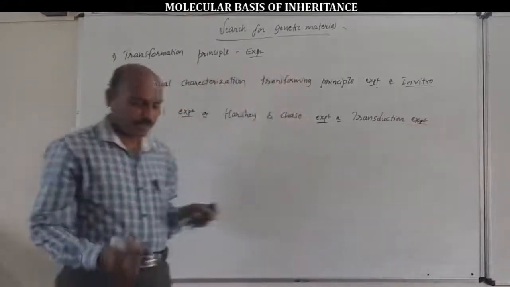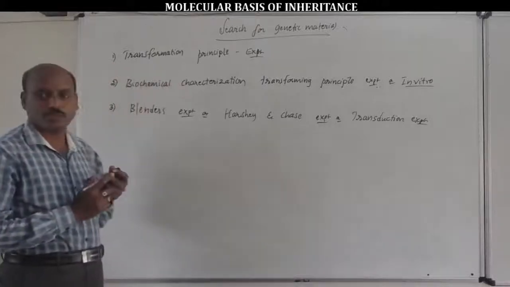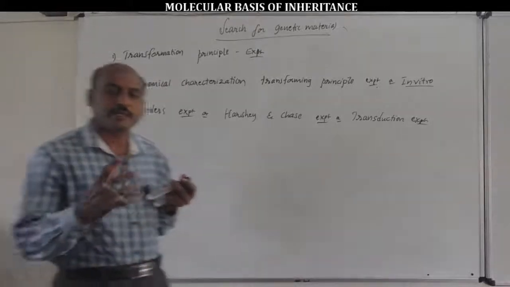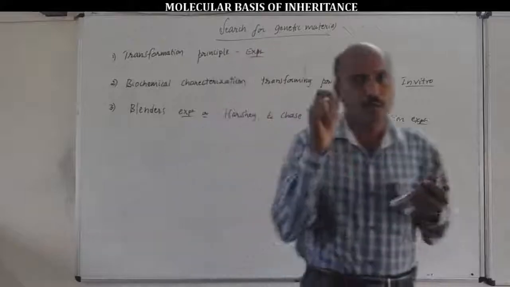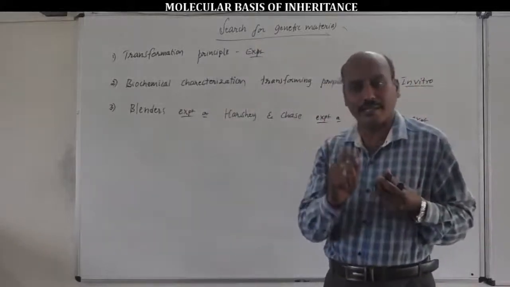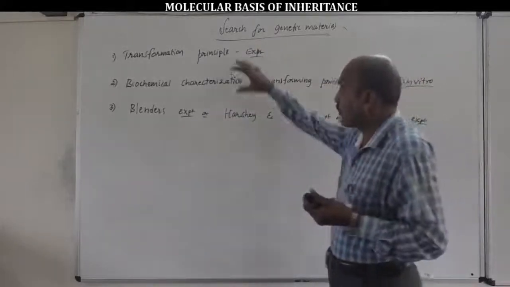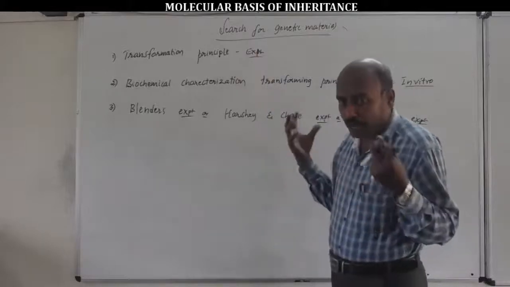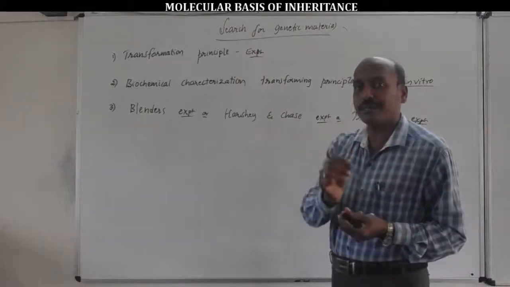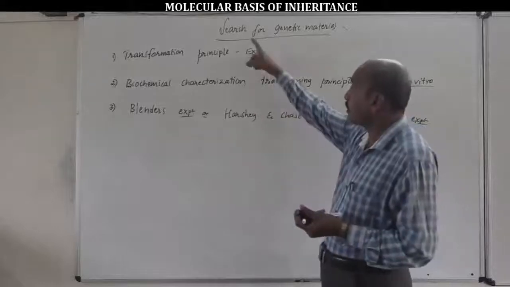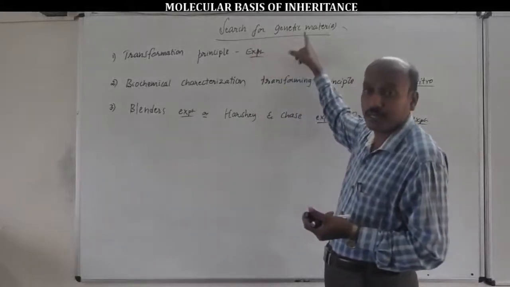These are the three important experiments to prove that DNA acts as a genetic material. So from all these experiments, we have to conclude that DNA is the genetic material. That is our topic name, search for genetic material.